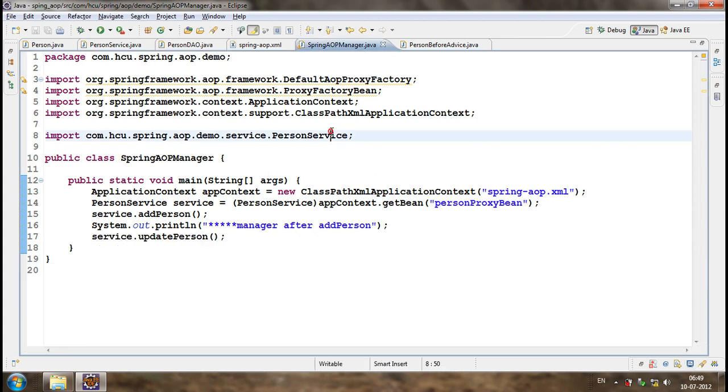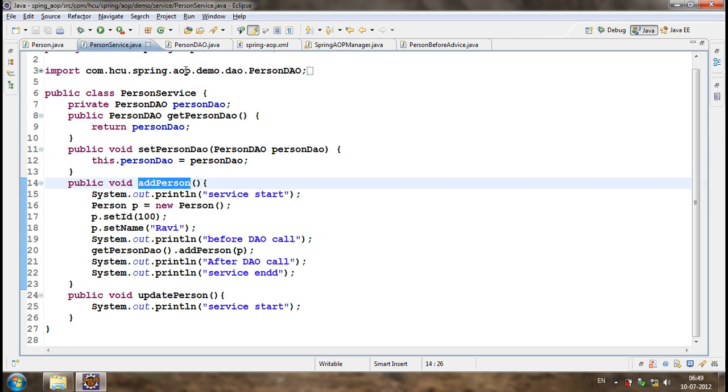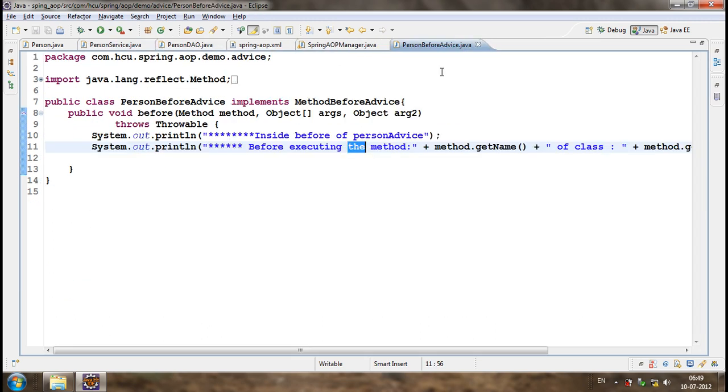So what happened here is we are executing some code before the method is executed. Are we calling this code explicitly from the service method, from the add person or update person of service? Are we calling this advice explicitly? No, it is configured and it is automatically executed.